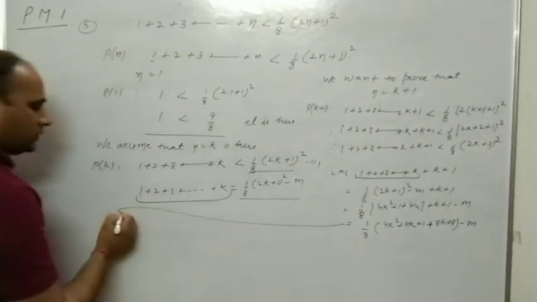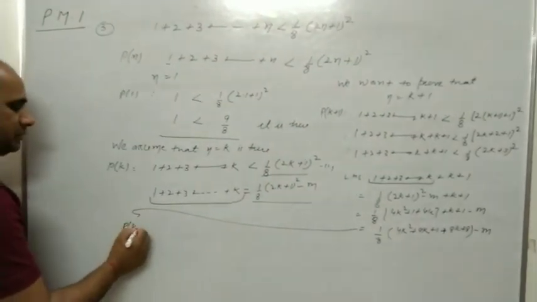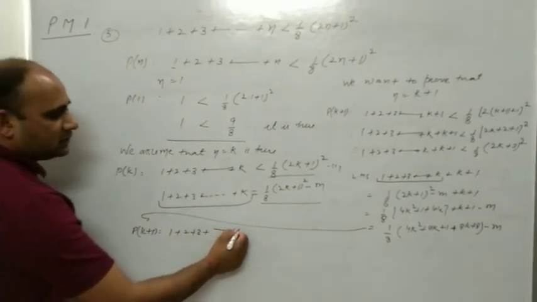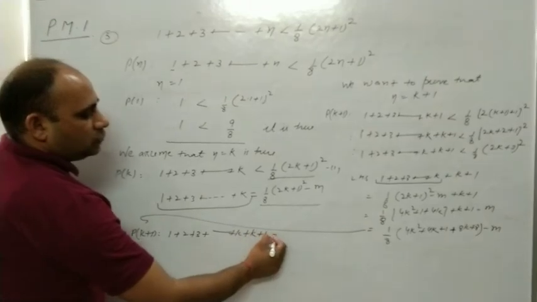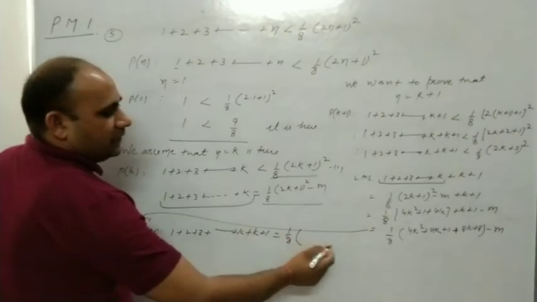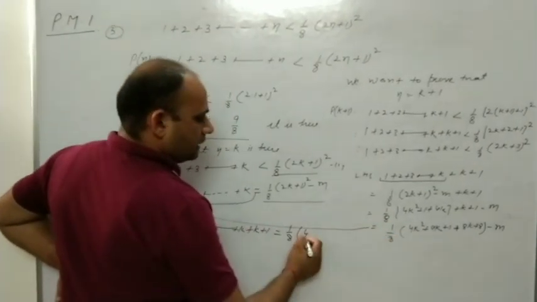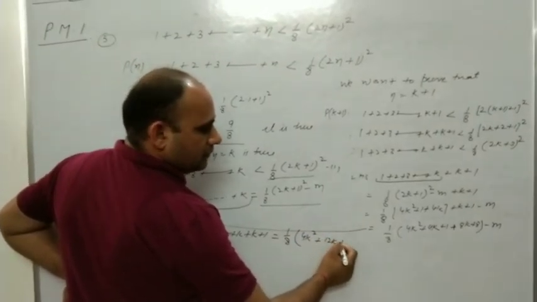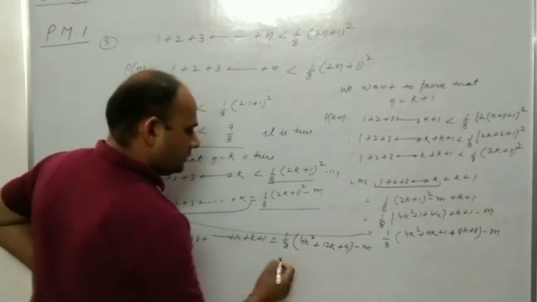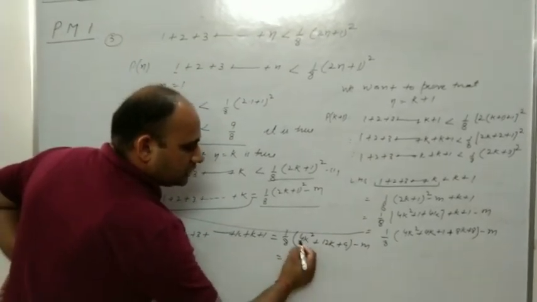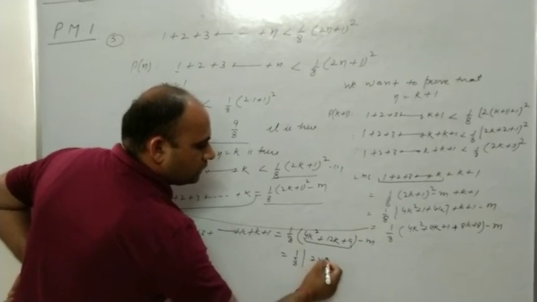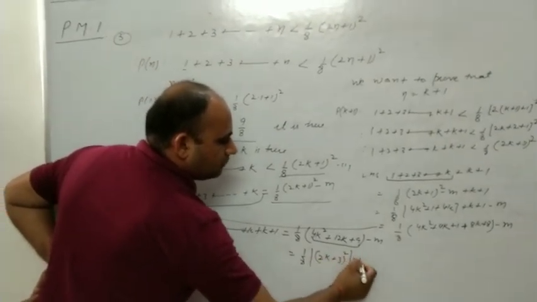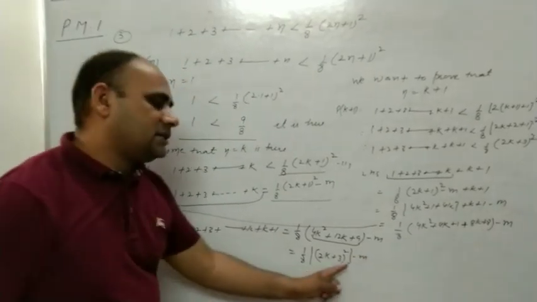So dear student, now we have written that P(k+1), 1 plus 2 plus 3 plus up to k plus 1, is equal to 1 by 8 times (4k square plus 12k plus 9) minus m, and you know it is the whole square of 2k plus 3, and minus m.